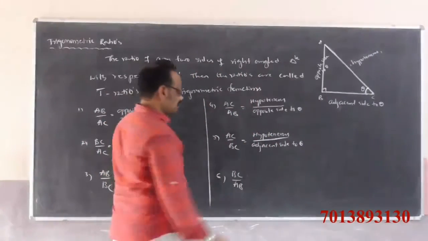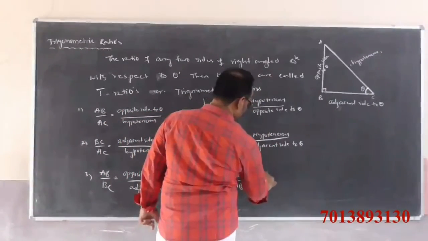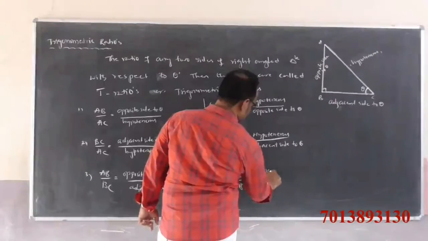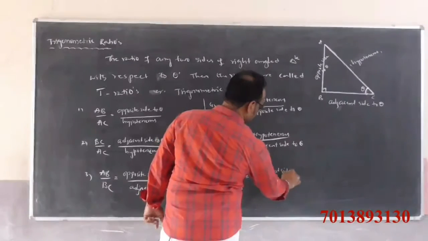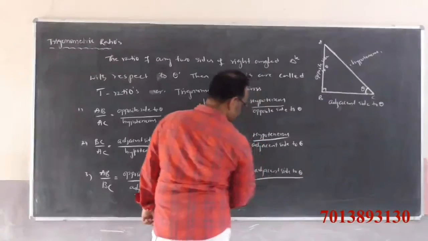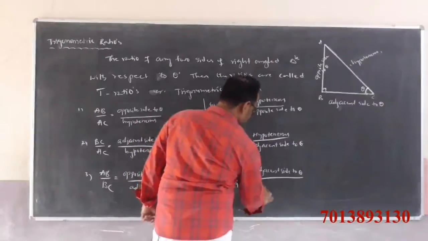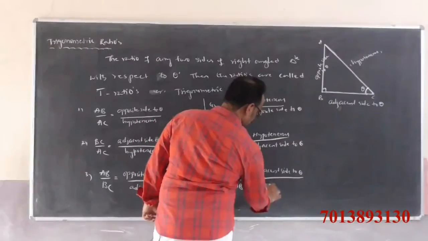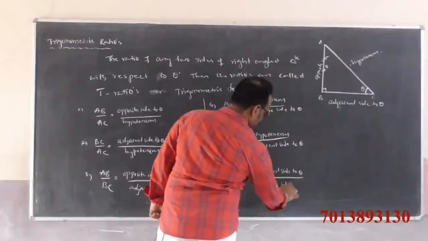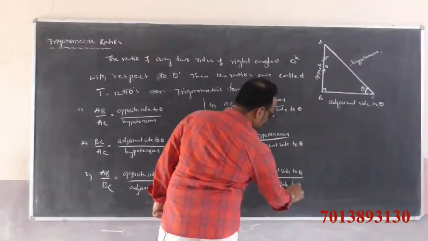Again BC is the adjacent side to theta, and AB is the opposite side to theta.